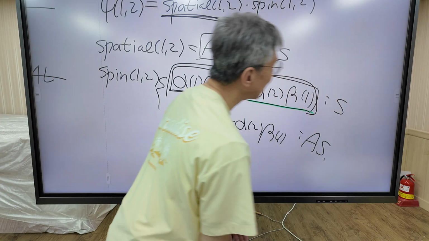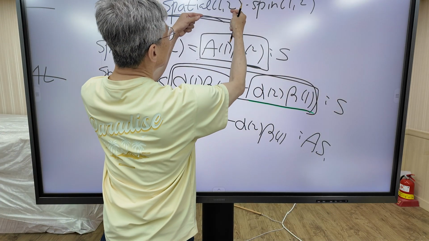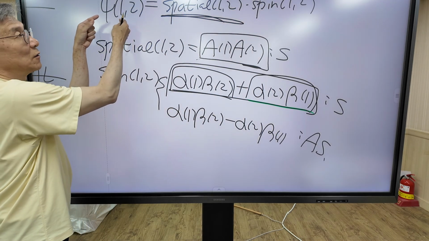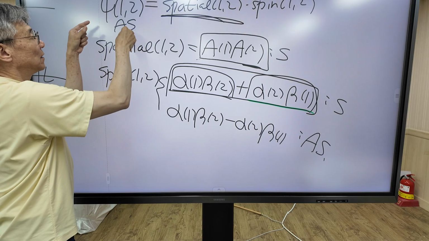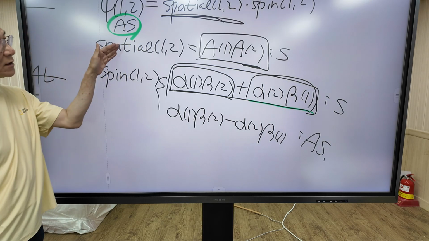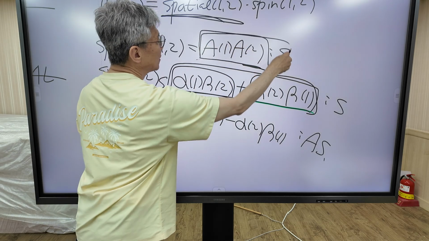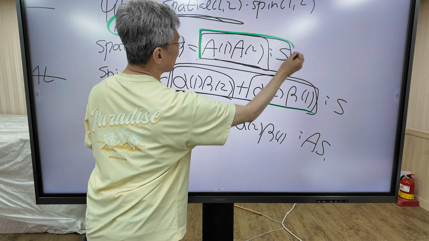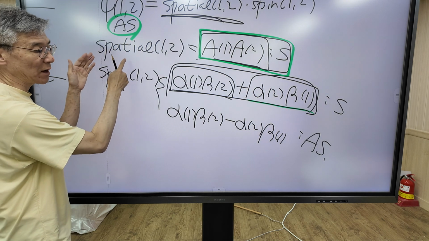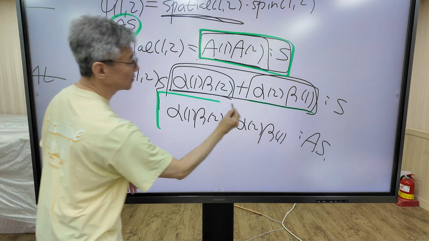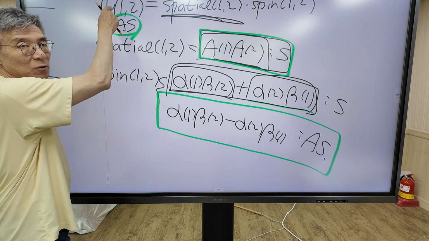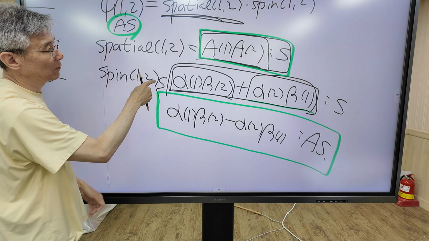In the final step, we are going to combine the spatial function and spin function to generate the total wave function, which is anti-symmetric, right? But the spatial function is fixed as symmetric. Then this spatial function should combine with this function to generate an anti-symmetric total wave function. Understand?